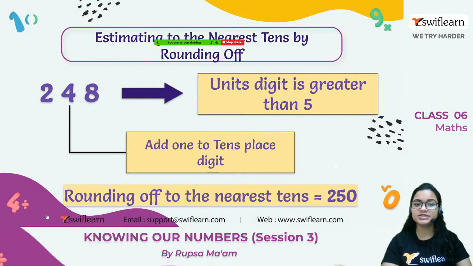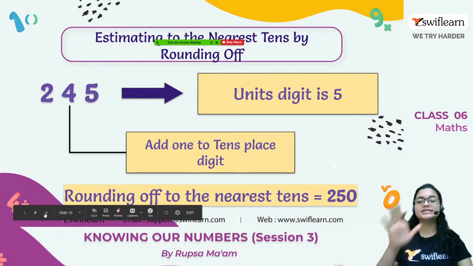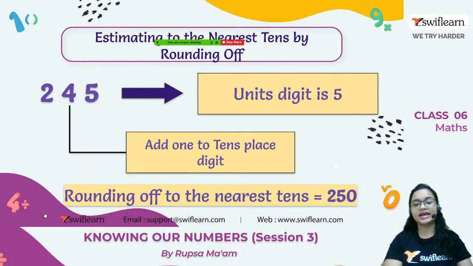When the units digit is lesser than 5, it will be 240. But when the units digit is greater than 5, it will be 250 according to this number. Okay. Alright. Now let's see, the units digit is exactly 5.